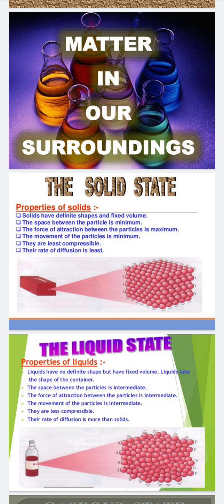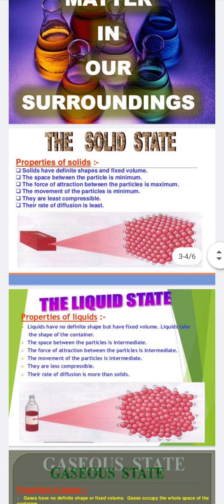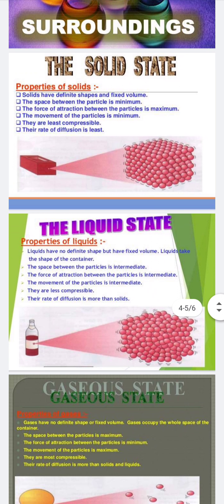Now what is compressibility? Compressible क्या होता है कि हम किसी भी चीज़ के ऊपर कितना दबाव डाल सकते हैं. It means we can't compress it. We take the example of the brick. Can you compress the brick? Never. Then the rate of diffusion is least. मीन्स कि आपने ब्रिक को रखा है तो वो डिफ्यूज़ थोड़ी हो जाएगी, जैसे आपने रखी है वैसे ही रहेगी. Now the next state is the liquid state.